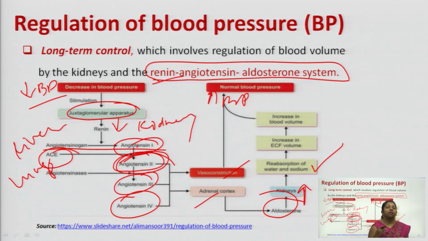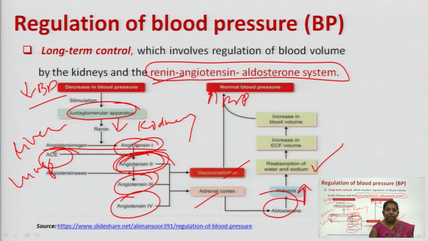Aldosterone further stimulates the kidney, and due to stimulation by aldosterone in your kidney, it causes reabsorption of sodium along with water.